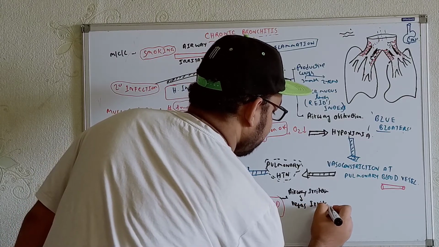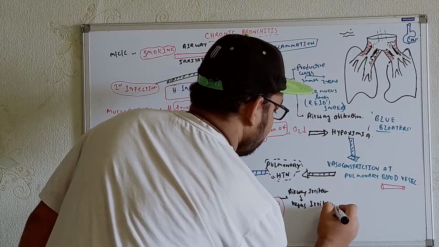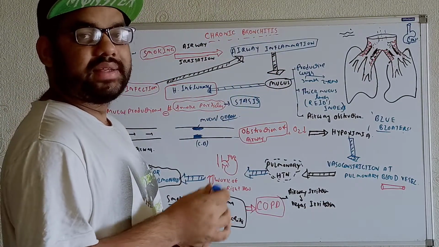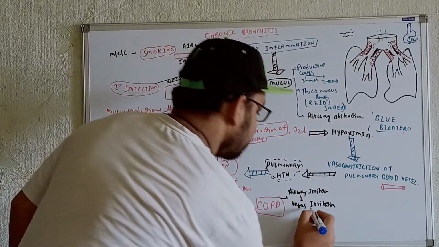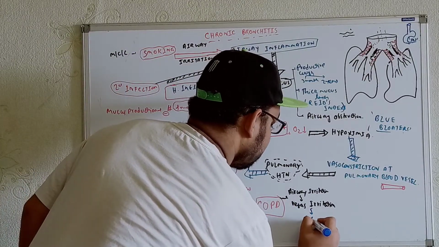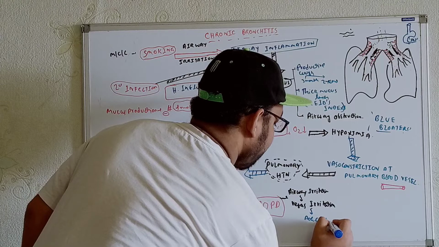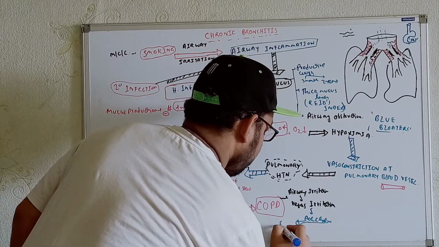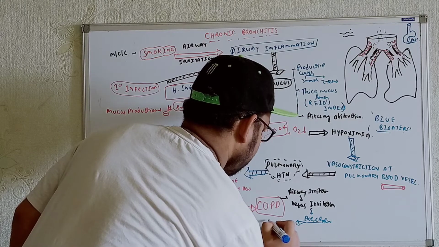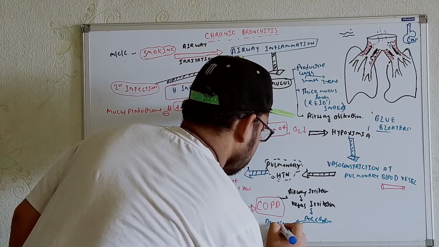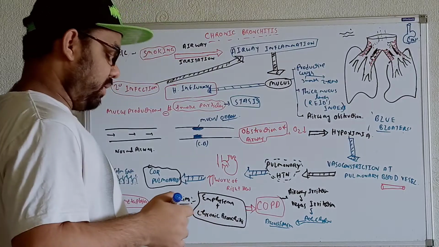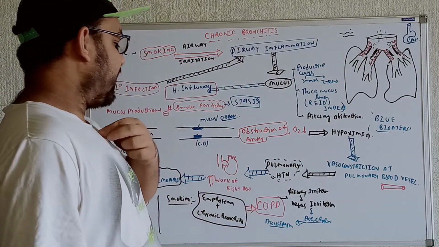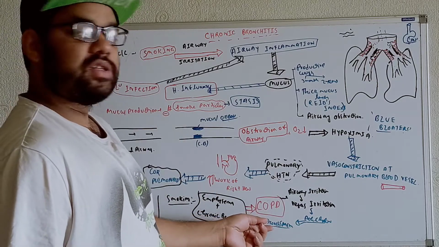Whenever we get vagus nerve irritation, the vagus nerve will release more amount of what? Acetylcholine. Whenever the vagus nerve releases more acetylcholine, we will get the development of bronchospasm. Whenever more acetylcholine is released, we will get constriction of the smooth muscles. Ultimately, we can see the development of bronchospasms.